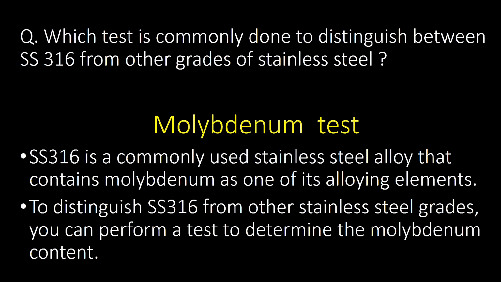Which test is commonly done to distinguish between SS316 from other grades of stainless steel? Molybdenum test is commonly done to distinguish between SS316 from other grades of stainless steel. SS316 is commonly used stainless steel alloy that contains molybdenum as one of its alloying elements. To distinguish SS316 from other stainless steel grades, you can perform a test to determine the molybdenum content.